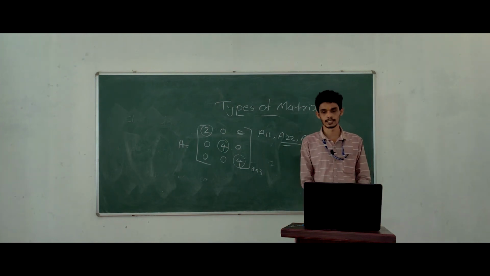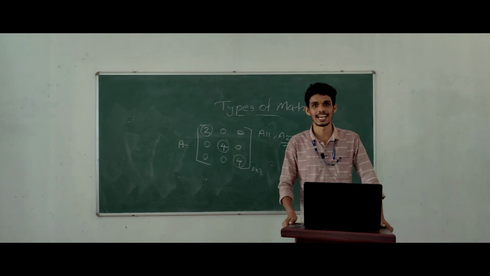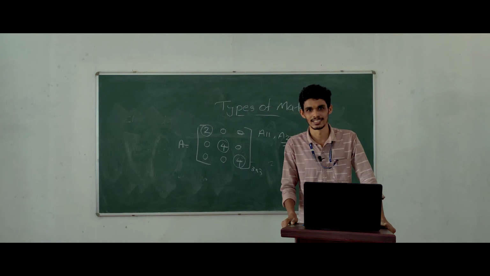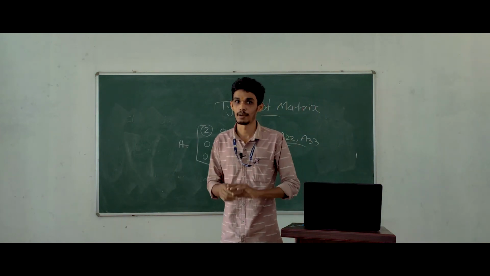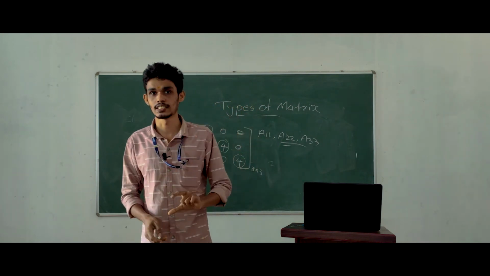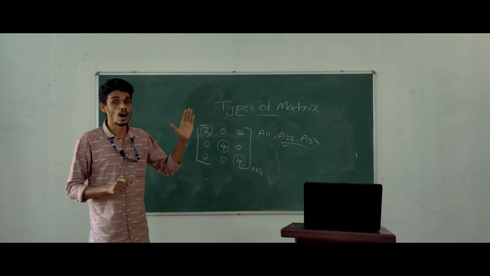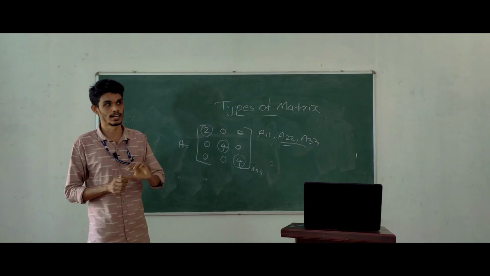Next one is scalar matrix. Scalar matrix is like a diagonal matrix. Scalar matrix is one example of diagonal matrix. But in the case of scalar matrix, the condition is that all the diagonal elements are equal.